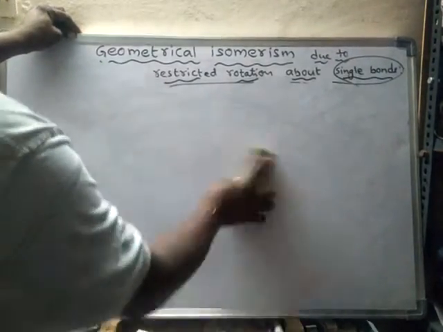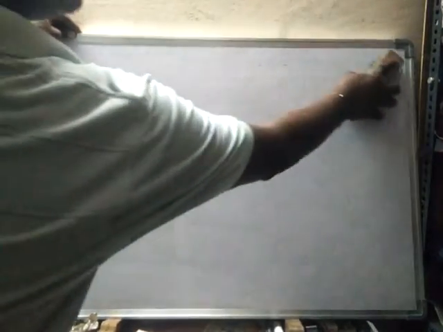Now we will learn about the physical properties of these geometrical isomers.